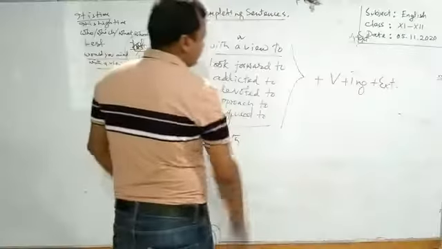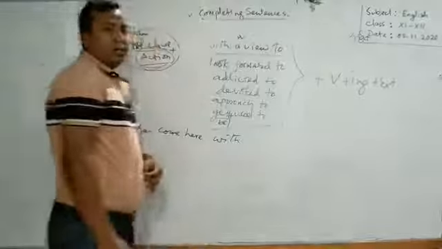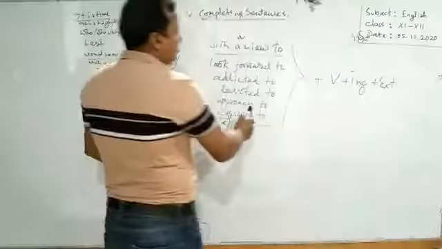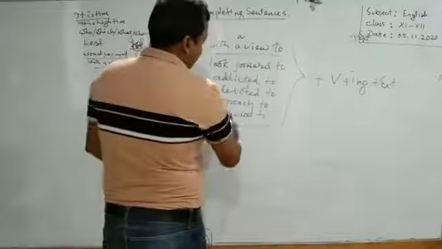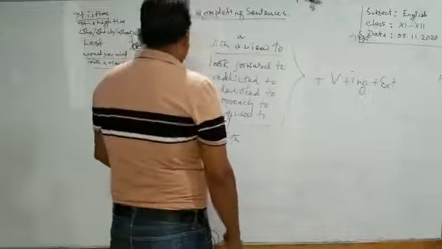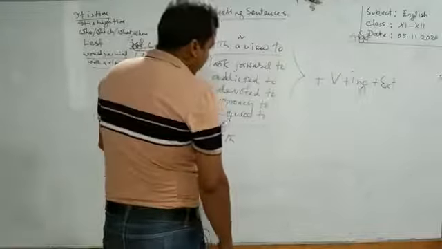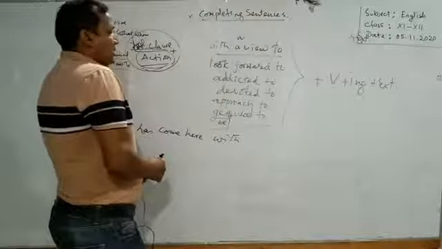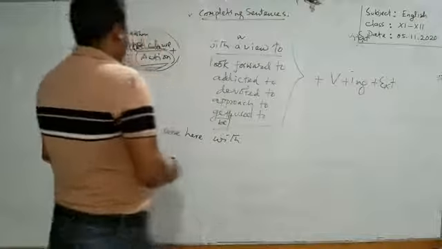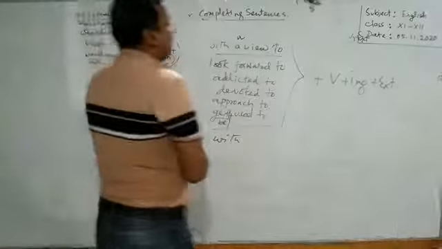Devoted to is also a strong attraction for good things. Approach to means come forward. Get used to indicates habitual activity of someone.